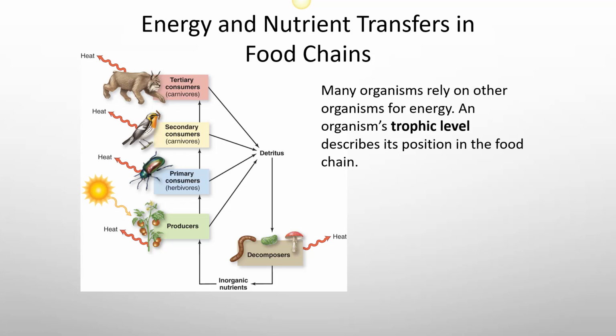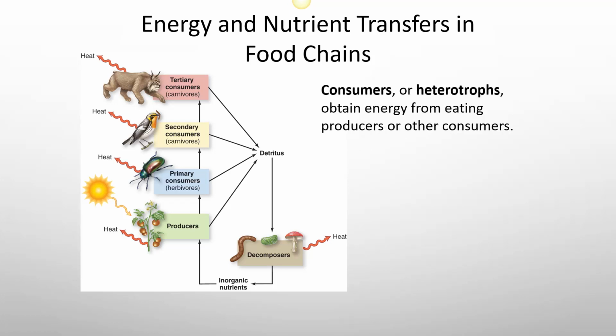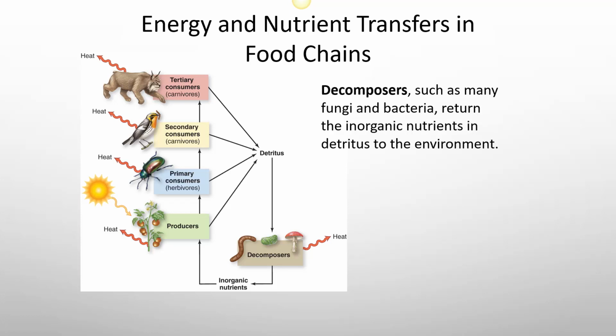Many organisms rely on other organisms for energy. An organism's trophic level describes its position in the food chain. Primary producers use energy from inorganic sources, such as sunlight, to produce organic molecules. Consumers, or heterotrophs, obtain energy from eating producers or other consumers. And then the decomposers, such as fungi and bacteria, return the inorganic nutrients to the environment.